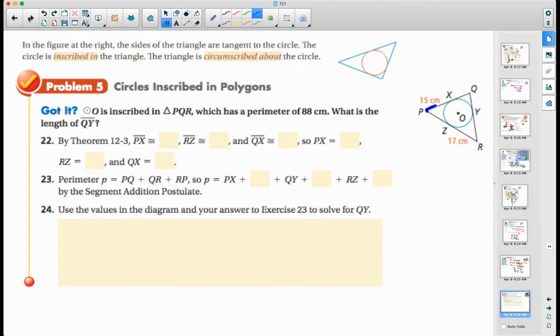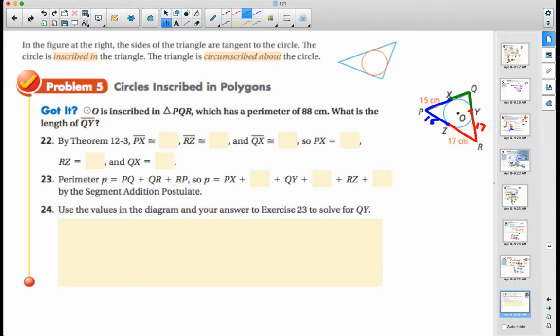Okay, so that means from P to X is the same length as P to Z. So that's going to be 15. All right? We know the distance from R to Z is 17. So from R to Y is also 17. That means that from Q to X, all right, and Q to Y, those are the same distance.